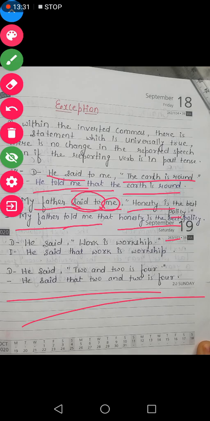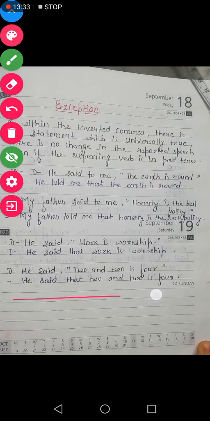So in this way we came to the end of understanding the change of tense of direct and indirect speech. Hope you will practice some more exercises and some more examples so that it can be more clear to you.